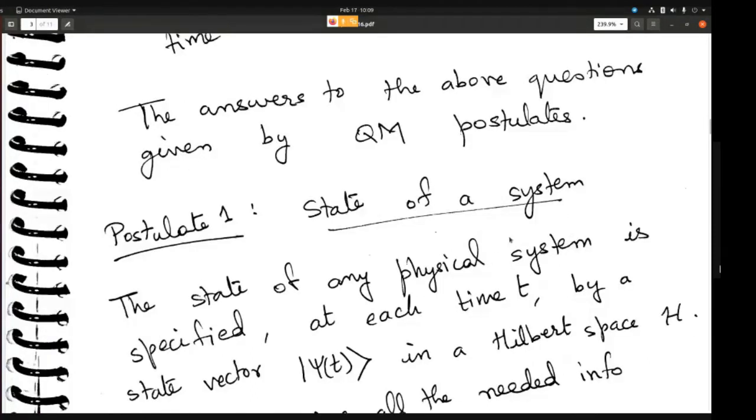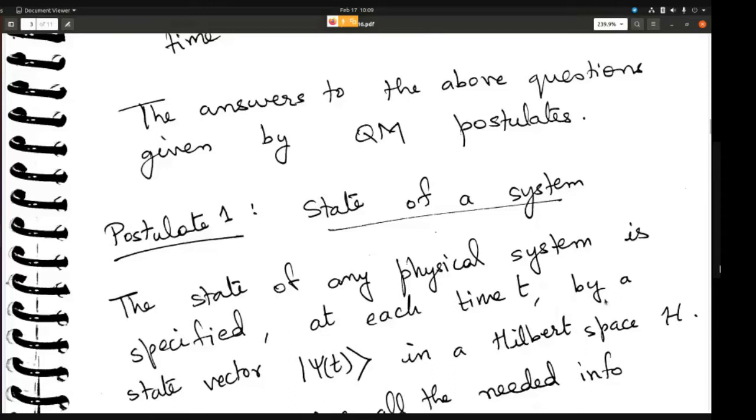So let's come to the first postulate. Postulate 1 is the state of a system. Like in classical mechanics, the state of the system is nothing but your position vector and your momentum vector. That defines the state of a system. In quantum mechanics though, what is the state of a system? The state of any physical system is specified at each time t by a state vector psi of t, and this psi of t is in a Hilbert space.